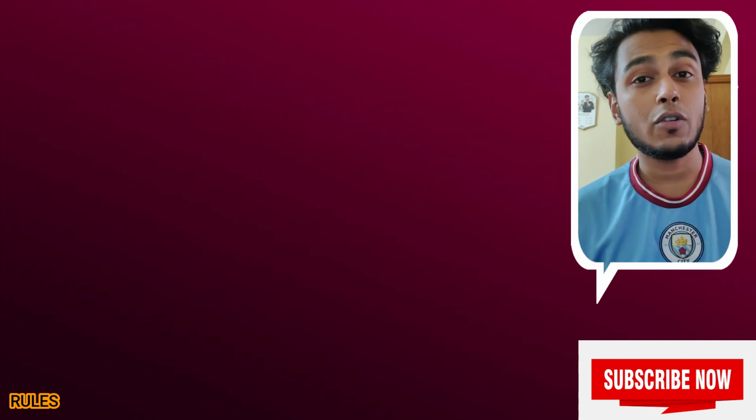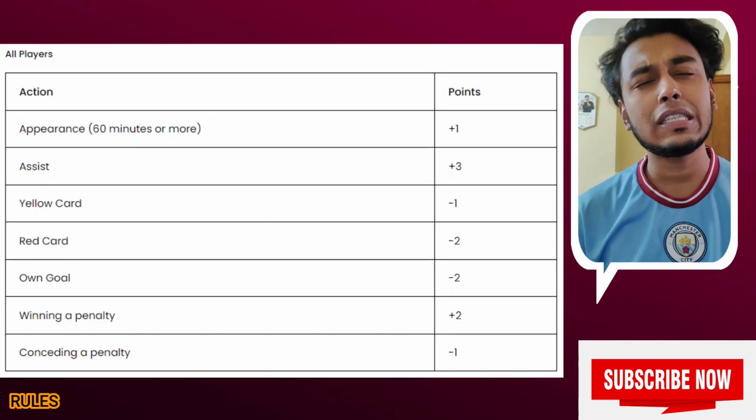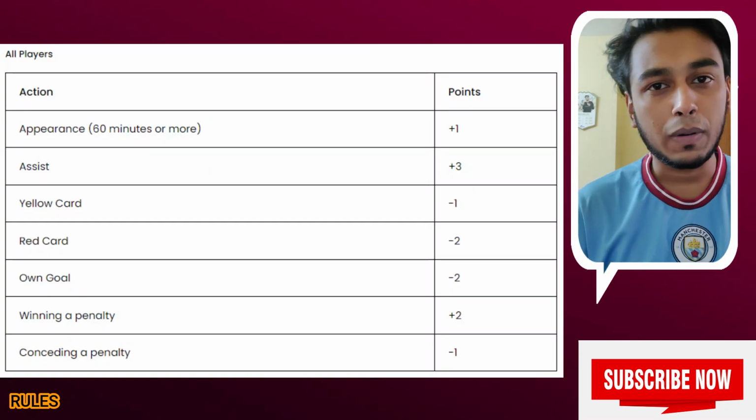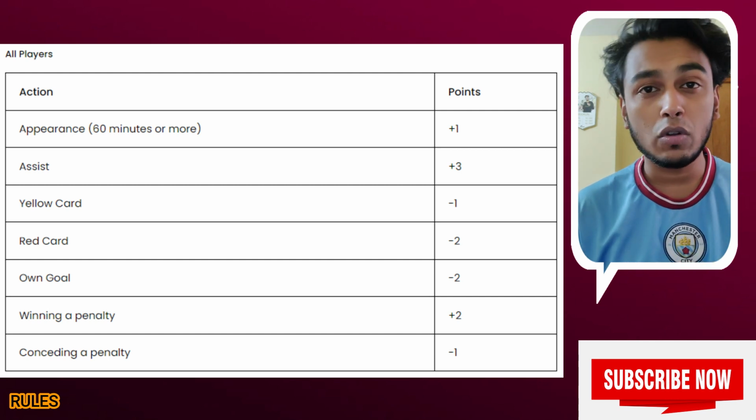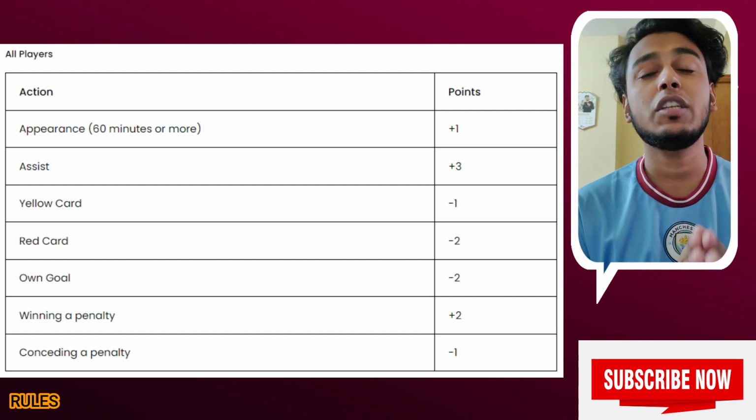So now let's check out the scoring system. So here is the scoring system. This one is for everyone. If your players play 60 plus minutes, then you're gonna have 1 point, 1 yellow card, then that means -1. This one is for everyone.